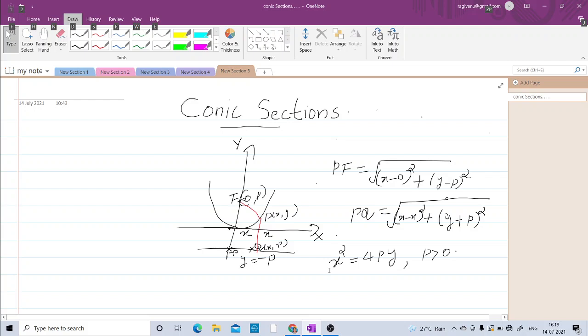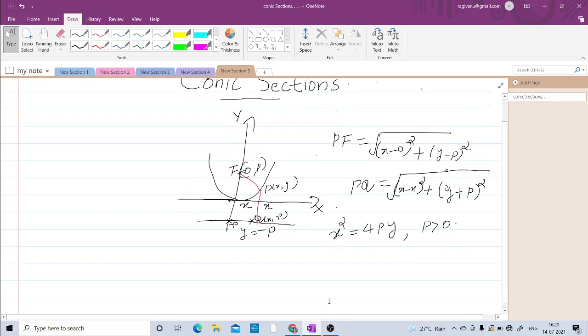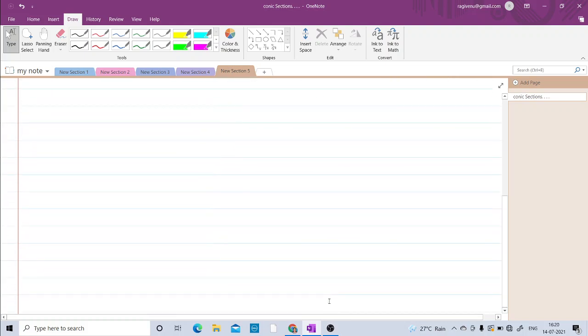If we consider the downward parabola, like this, then this equation becomes x square equal to minus 4py.